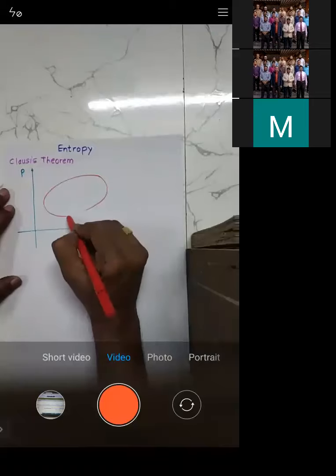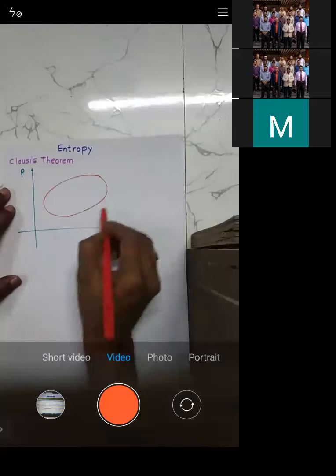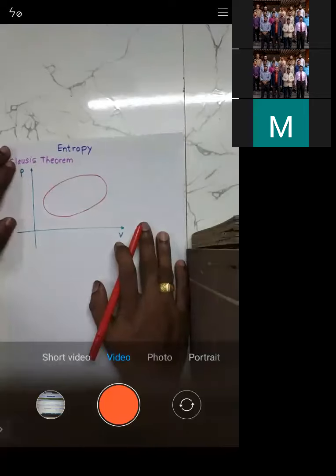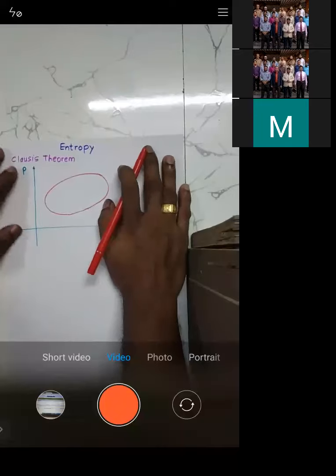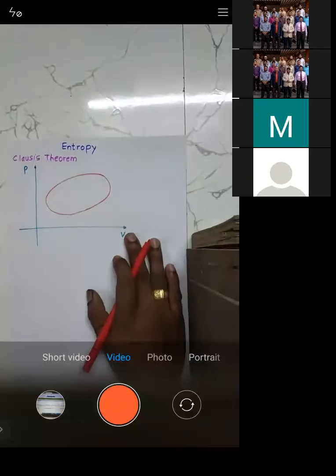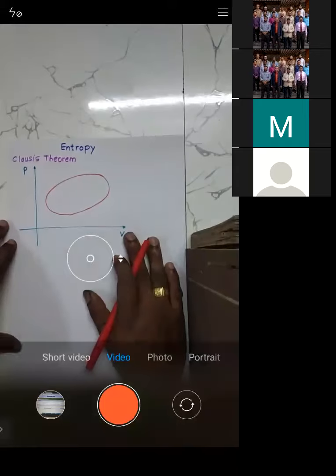So I have drawn this as a cycle. You can see, from any point you start, you are going to return to the same point, right? So this is the cycle which I've drawn on a PV diagram, and I am supposed to analyze this cycle.